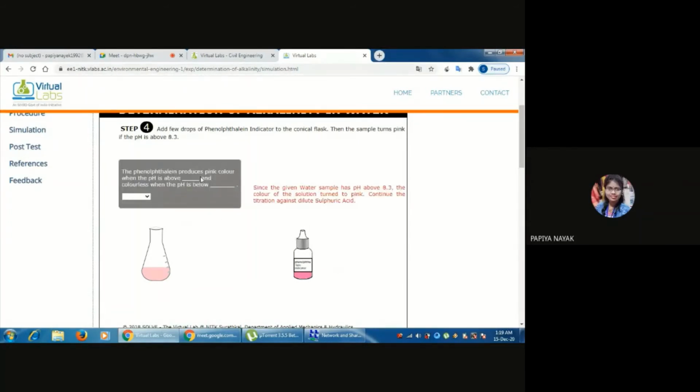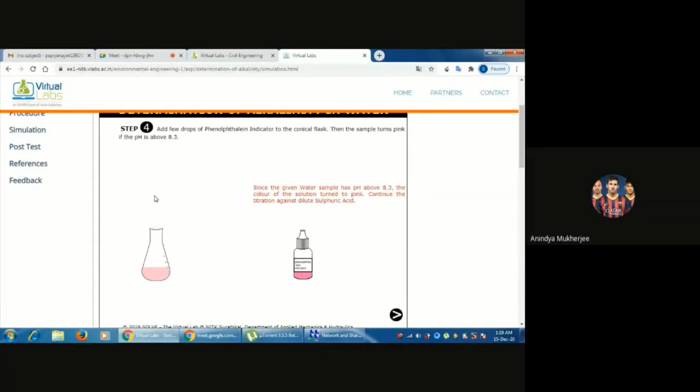The phenolphthalein produces pink color when the pH is above 8.3 and colorless when the pH is below 8.3. The value is already given.